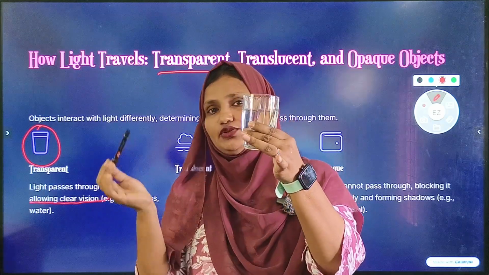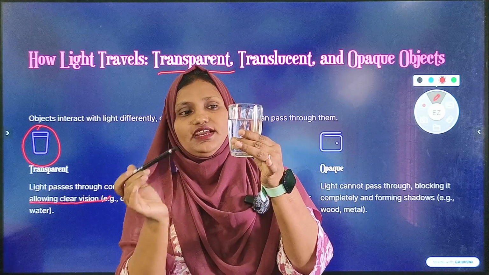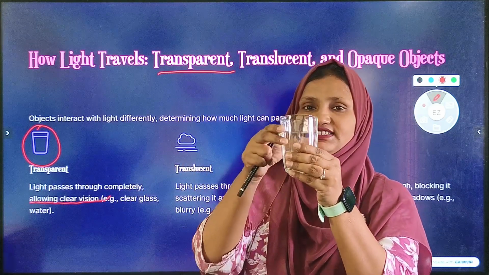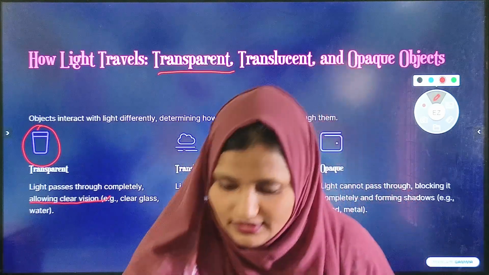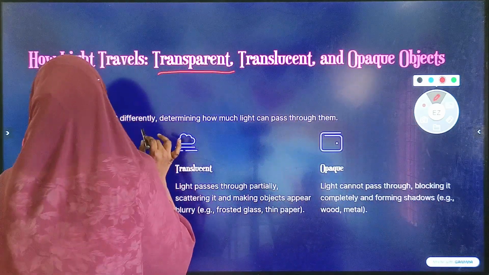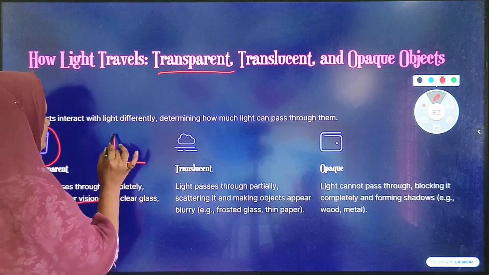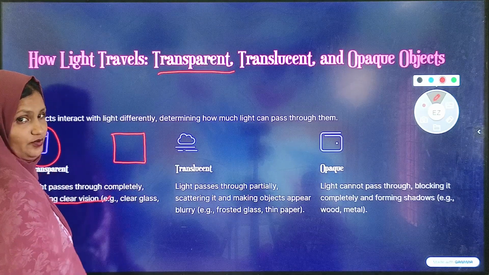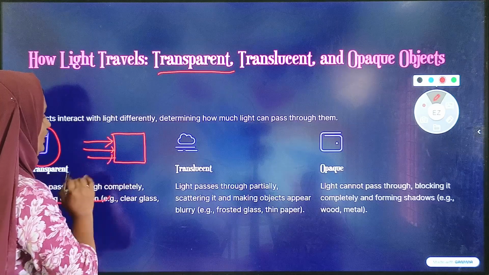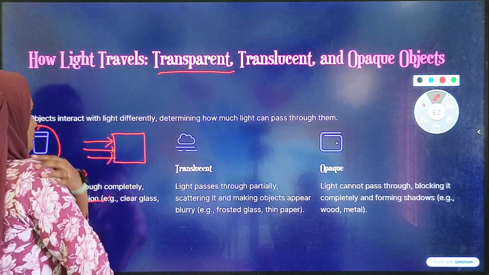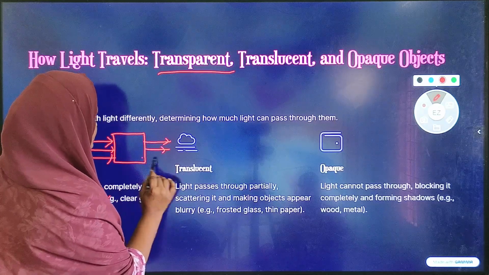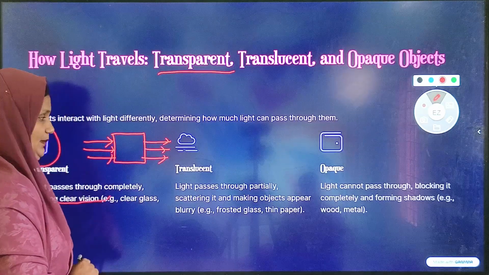How much light will fall inside of this? It will pass all this light. We can see through this glass with clear vision. Now think this is a transparent object, and three light rays are falling on it. Then this transparent object will allow all these lights to pass through them.